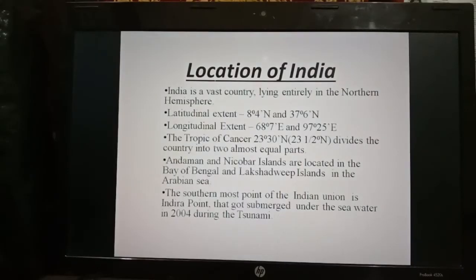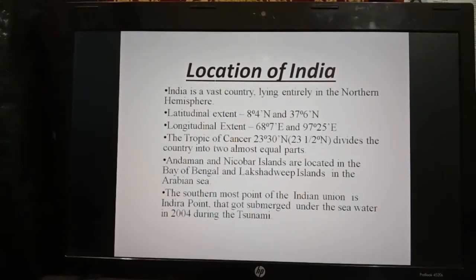Our next topic, location of India. India is a vast country lying entirely in the northern hemisphere. What is the latitudinal extent of India? India lies between the latitudes 8 degree 4 minutes north and 37 degree 6 minutes north. What is the longitudinal extent of India? India lies between the longitudes 68 degree 7 minutes east and 97 degree 25 minutes east.